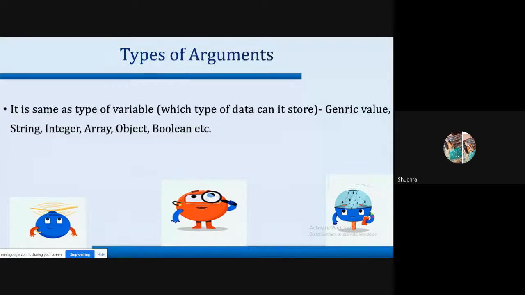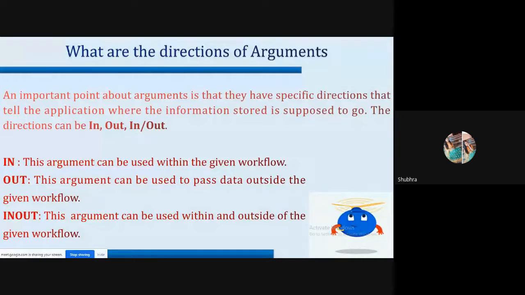Types of argument: it is the same as the type of a variable. Which type of data can it store? Generic value, string, integer, array, object, and boolean, etc., right? So the same types as our variables. The only thing in the argument is the direction of the argument. So there are only three types of directions in our argument.